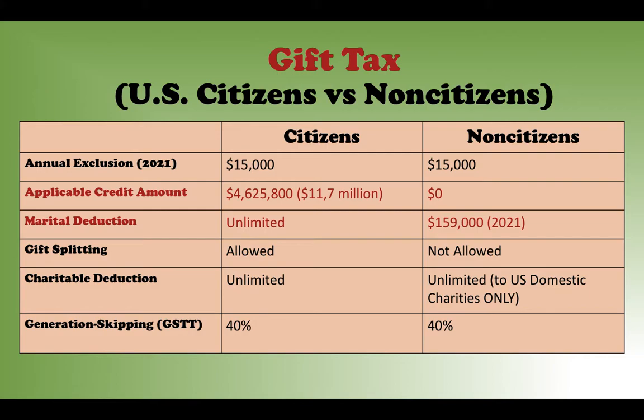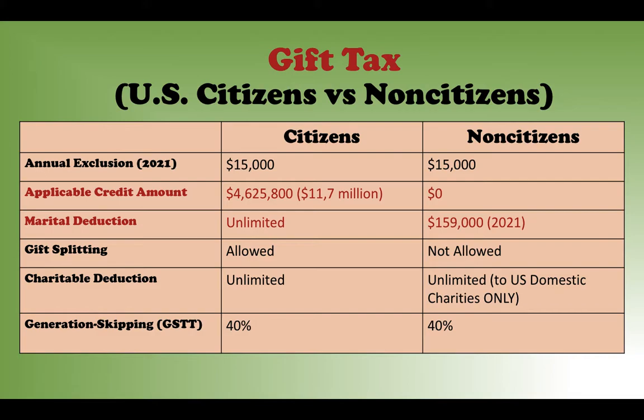Let's say for a US citizen, in 2021, you give a gift of more than $15,000. Let's say you give away $100,000 as a gift this year. As long as it's below 11.7 million, you are not subject to any gift tax.